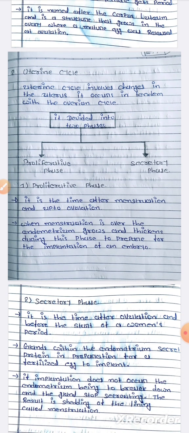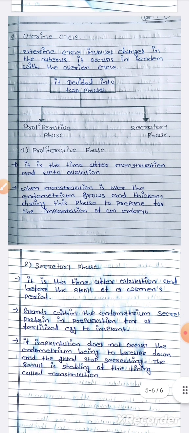Proliferative phase. It is the time after menstruation and up to ovulation. When menstruation is over, the endometrium grows and thickens during this phase to prepare for the implantation of an embryo.